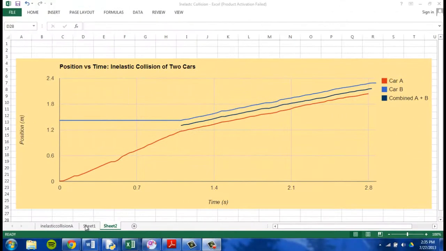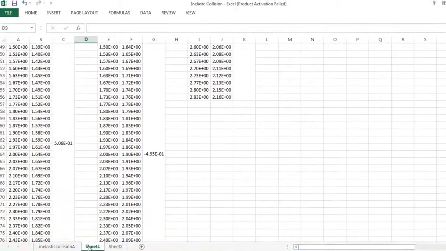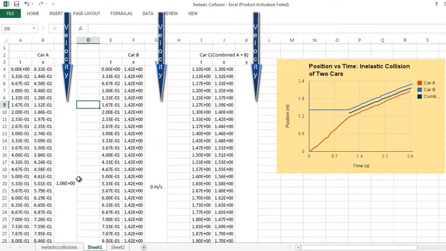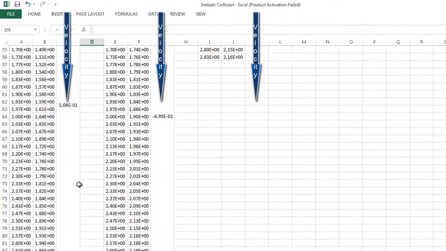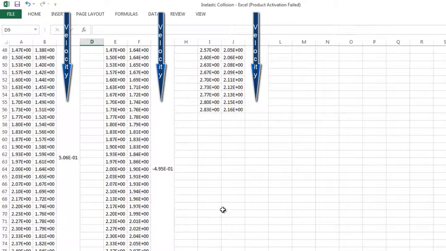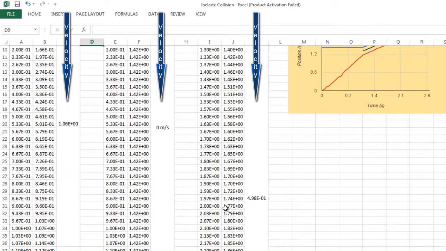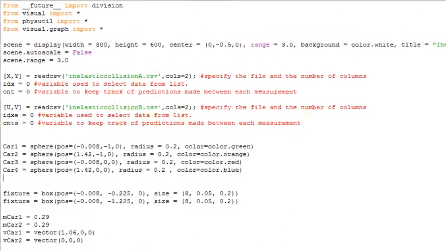I made a single position versus time graph of the center of masses for all three motions recorded. I took the numbers and calculated the velocities using change in position over change in time. Car 1 moved approximately 1 meter per second initially, and after hitting the other car, it moved approximately 0.5 meters per second. Car 2 was initially at rest, but after the collision, it moved approximately 0.5 meters per second as well. And the combined motion of the two cars once they attached for the maximally inelastic collision was 0.5 meters per second. So now I'm going to start with the computational model that I created to represent this adventure.